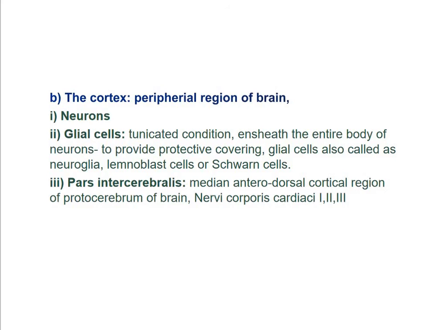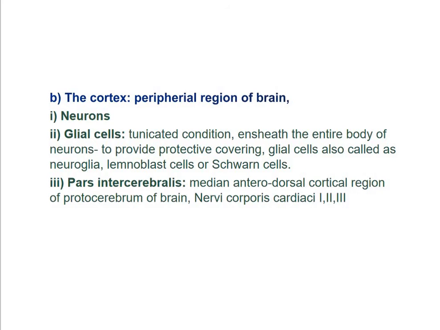Now the glial cells often send some invaginations into the peripheral cytoplasm of the perikaryon of the nerve cells, called the trophospongium or the canals of Holmgren. Now, followed by the cortex, the next part is the pars intercerebralis. Before that, the glial cells.